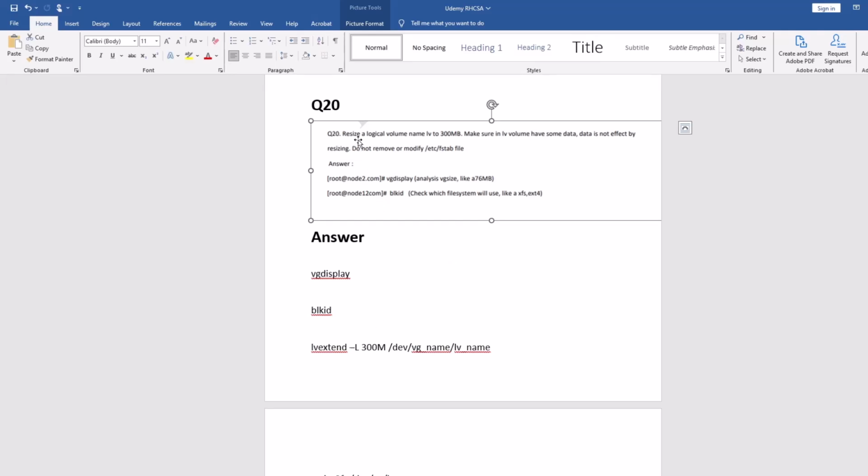In the question he says resize the logical volume, he provided the LV name, to 300 MB. Make sure the LV has data, the data must not be affected. Do not remove any entry in fstab. So let me show you how to do this.